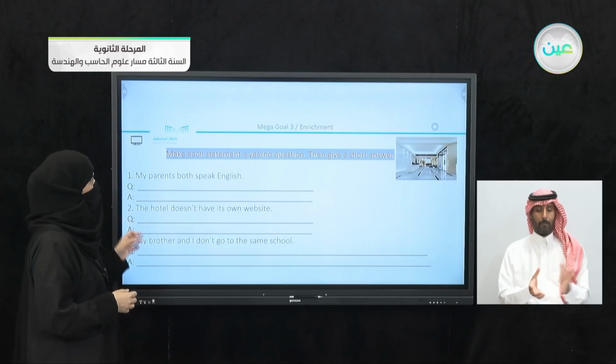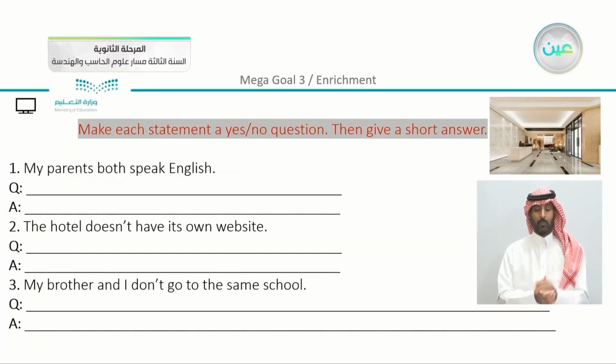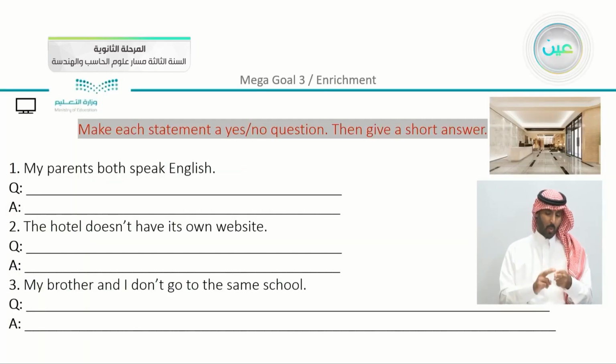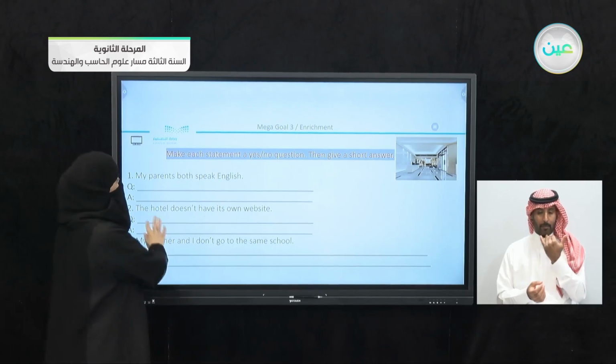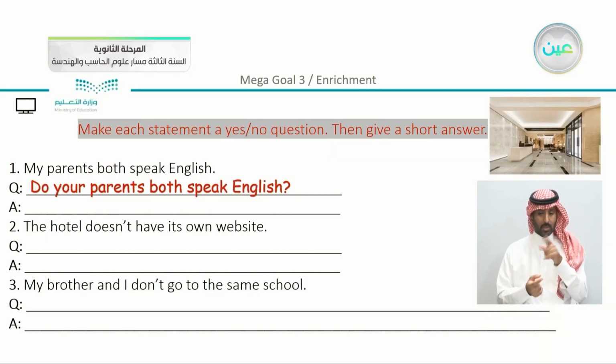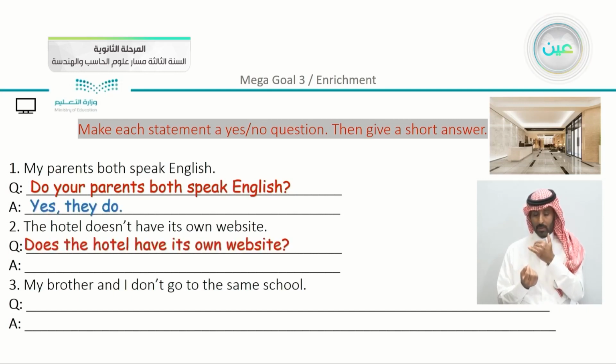Now just to apply, make each sentence a yes-no question, then give a short answer. So we have here, my parents both speak English. Here we have plural, my parents. So we can ask the question, do your parents both speak English? Of course, you can answer either yes, they do, or no, they don't. It depends on what your answer is.